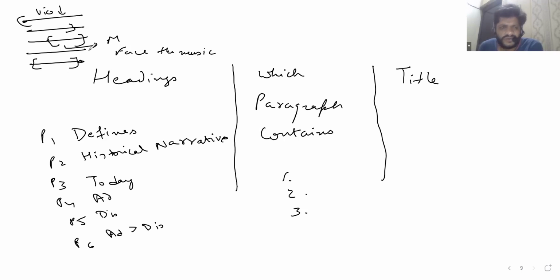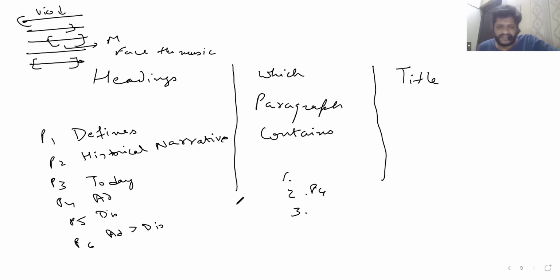So now, if I say which paragraph contains this information, and you have that females get a new lease of life, get a new lease on life. So that can be like, suppose this is so this can be that the answer is paragraph 4, because the advantages paragraph has this piece of information that they are starting their lives in a better way, so they get a new lease on life. So suppose this was asked in question 2, so paragraph 4 can be the answer to this one.